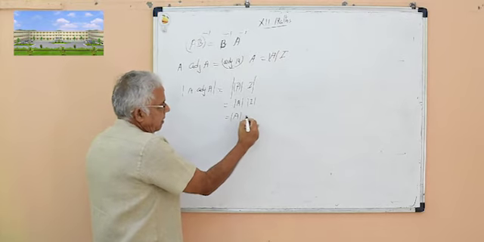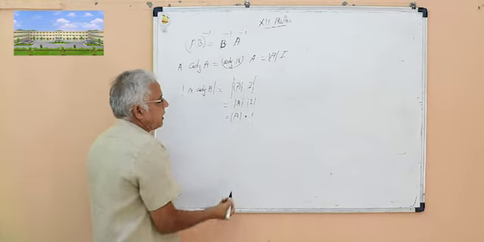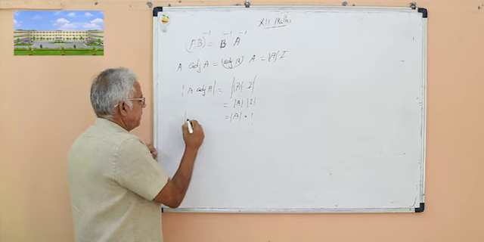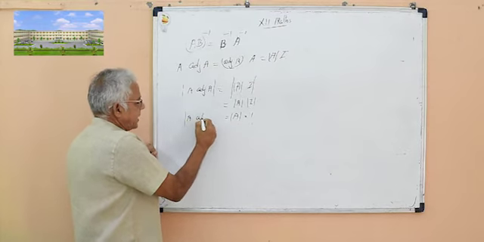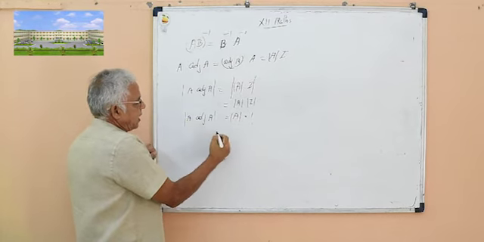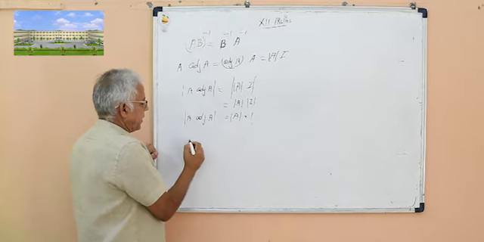Determinant of I is always 1. Therefore, determinant of A into adj A is equal to determinant of A.